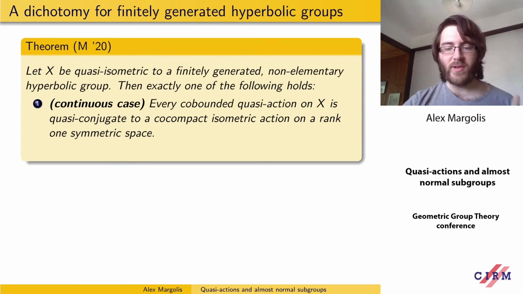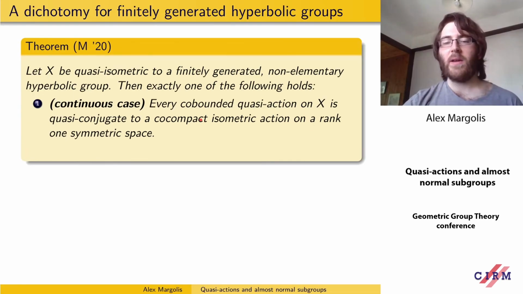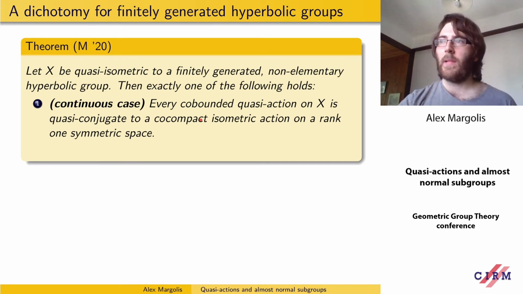And if we're only interested in hyperbolic spaces quasi-isometric to finitely generated groups, then we can be a bit more specific. In the continuous case, every co-bounded quasi-action is quasi-conjugate to an isometric action on a rank 1 symmetric space. So this is a lot more structured than just knowing a negatively curved homogeneous space.